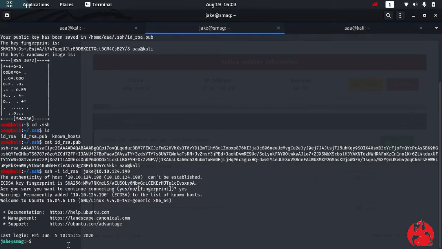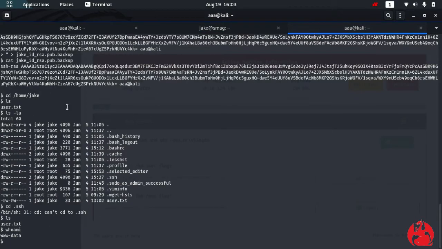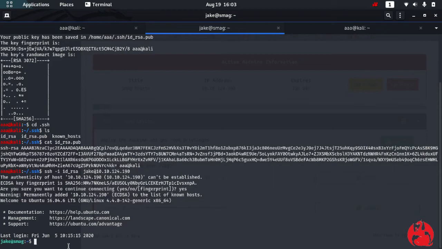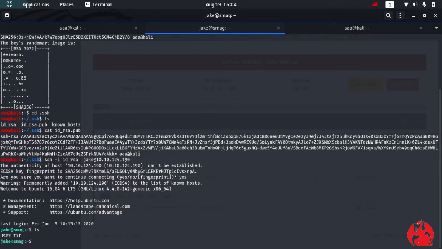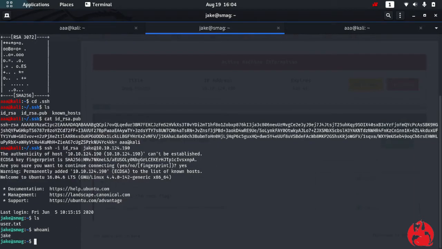So that's why I was able to connect, and the username was Jake, because this was in Jake's .ssh folder. So now let's do ls, and who am I? Obviously I am Jake, but still.